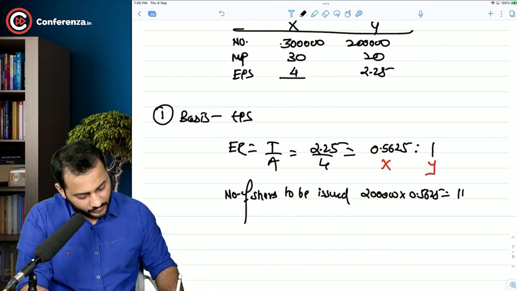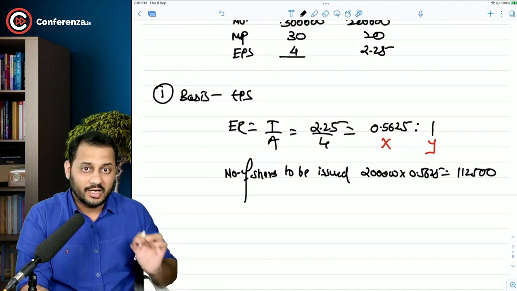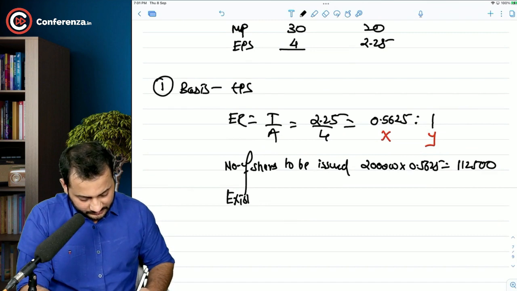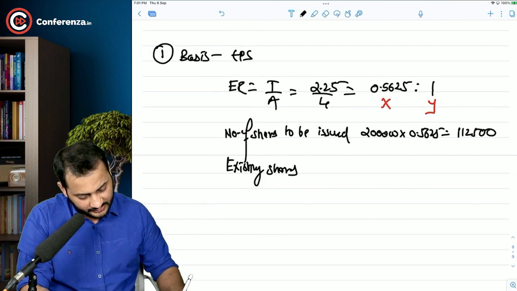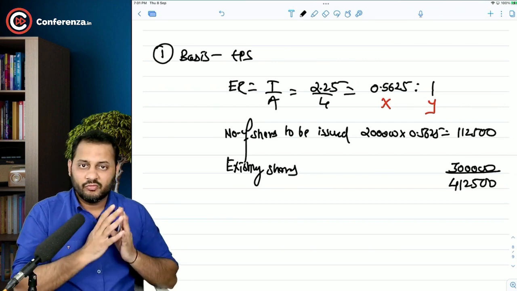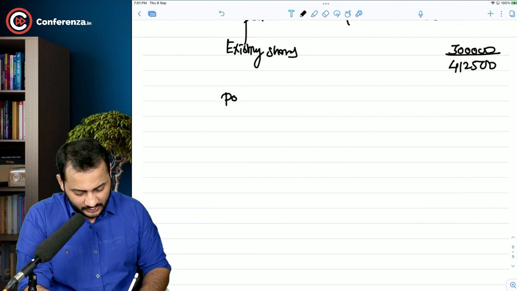So you are supposed to issue 1,12,500 shares. Now, what are the existing number of shares in our company? It's already 3 lakh. So the total number of shares after merger will be 4,12,500.